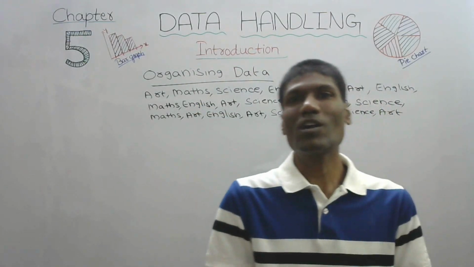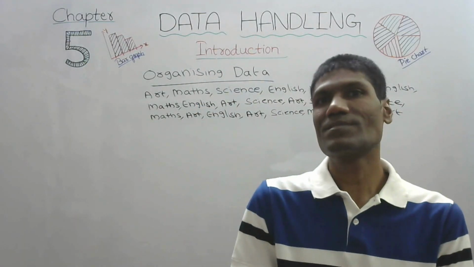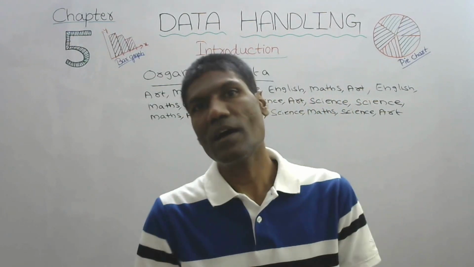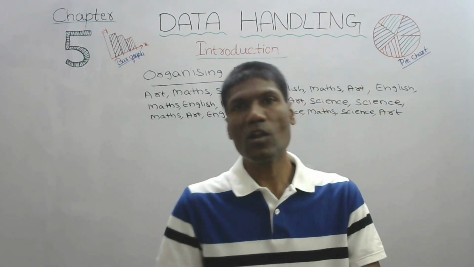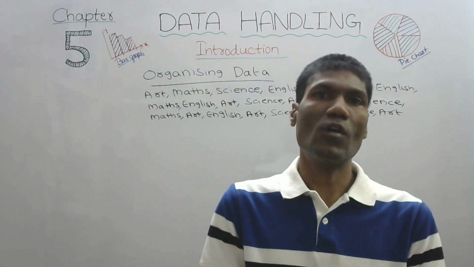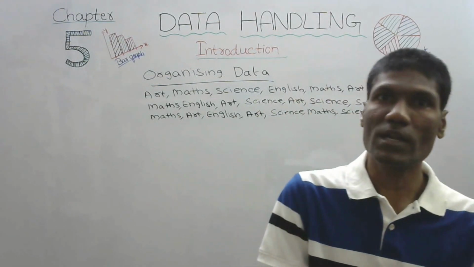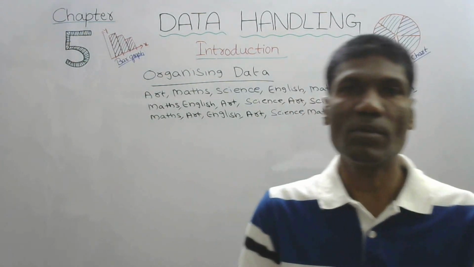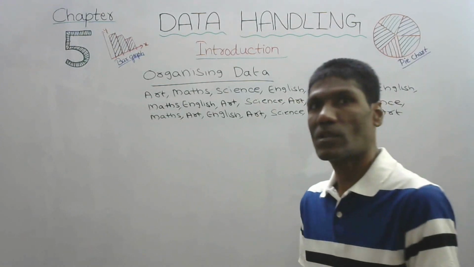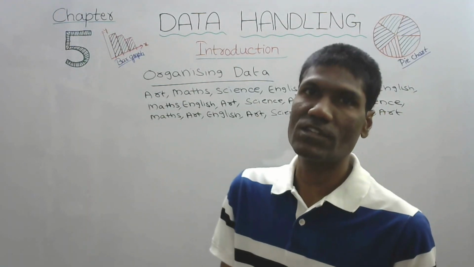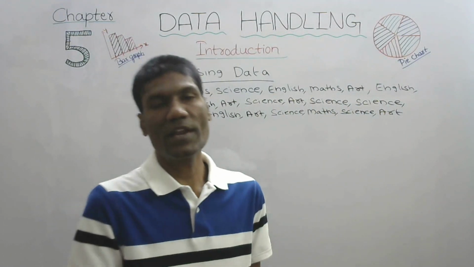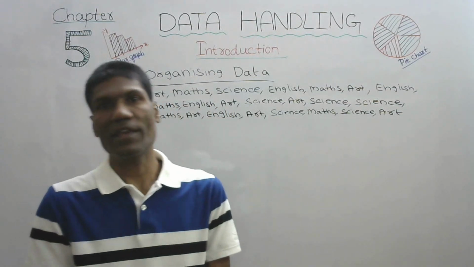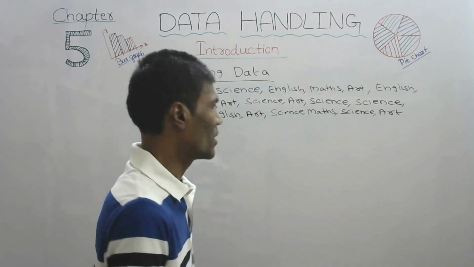Next, organizing data. Data available in unorganized form is called raw data, R-A-W, raw data. When we arrange or organize it, then it will have some meaning. Let us see one example.